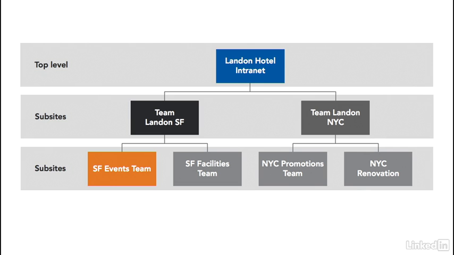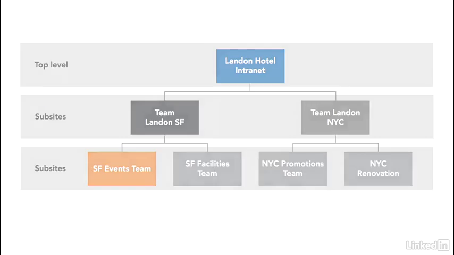So I'm a fan of only creating sites for groups that really are engaged enough to begin using them, not to simply say everybody needs a facility site, so we'll give you one. The 2 sites that we are going to create are the San Francisco Events Team site and the Team Landon New York City site, so that we can best understand how to create new sites within SharePoint.